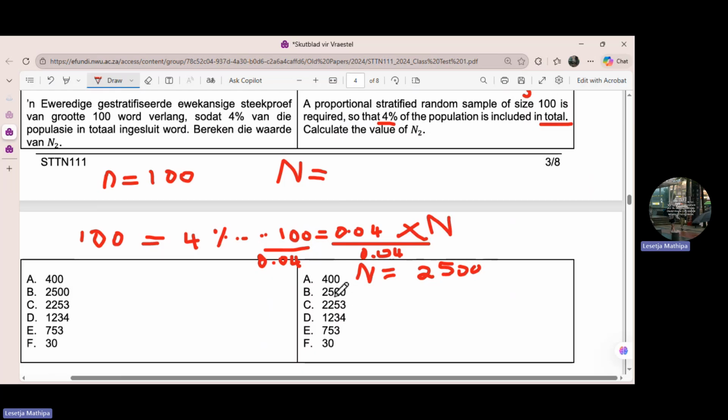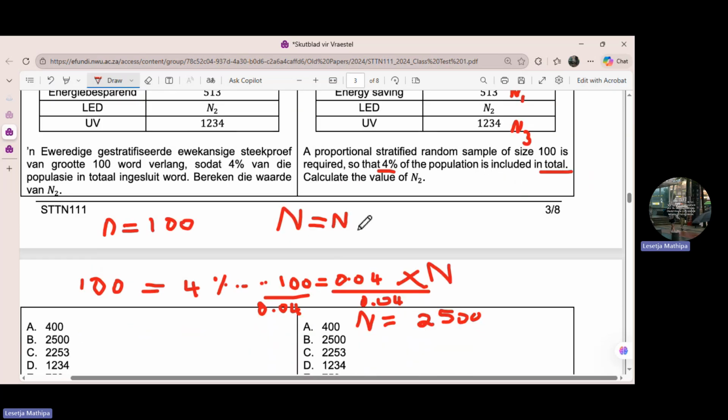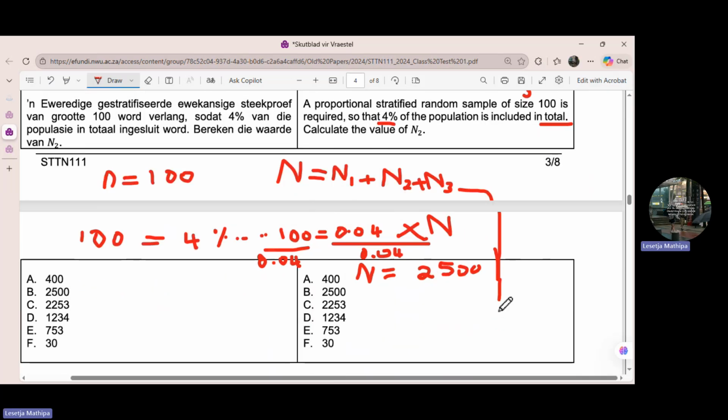Are you going to take it? No, because that 2,500 is the total population. Once you get this 2,500, we're going to say now the population is equal to the population stratum size of energy saving plus the population stratum size of LED plus the population size of the UV. Now, the population is 2,500, which is equal to what?